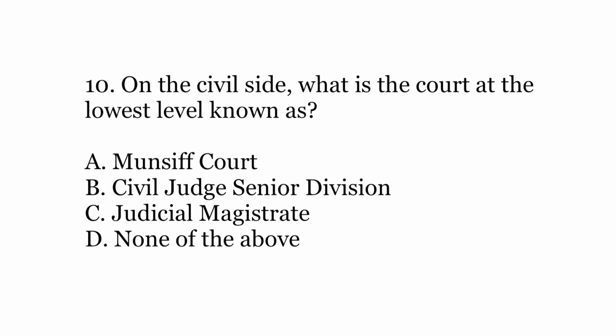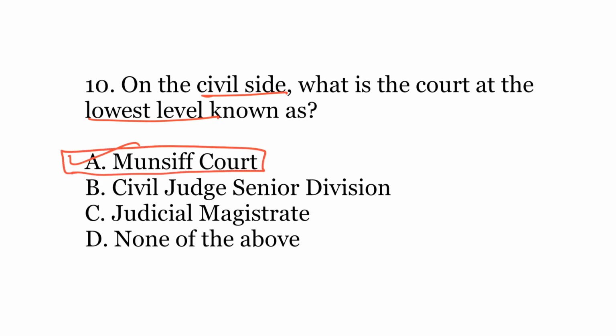Last question. On the civil side, what is the court at the lowest level known as? The options are A. Munsif Court, B. Civil Judge Senior Division, C. Judicial Magistrate, or D. None of the above. The correct answer is A. Munsif Court.